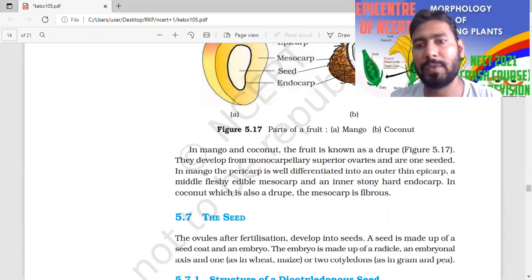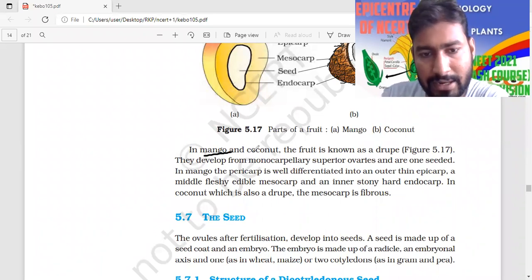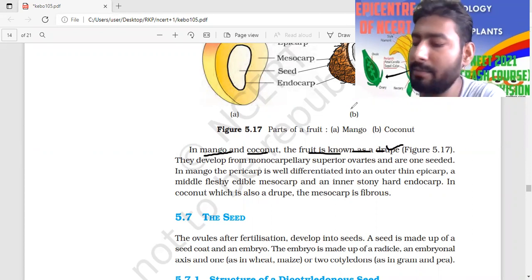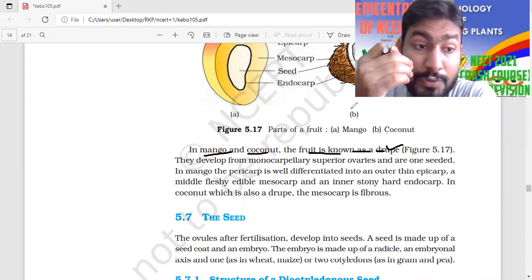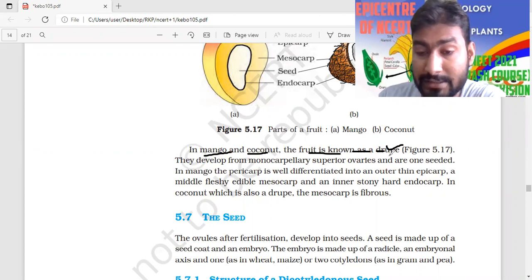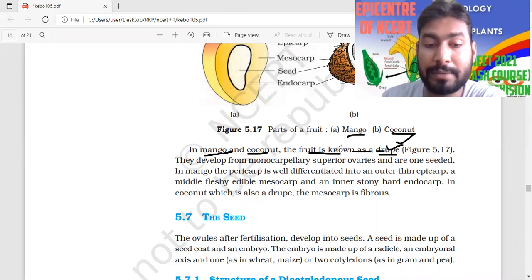It is saying that in mango and coconut, the fruit is known as the drupe. I told you it is a type of fleshy fruit; they have the pome, pepo, drupe. Berry is also there. So here they have given the drupe type of fruit. Mango and coconut both are the drupe type.